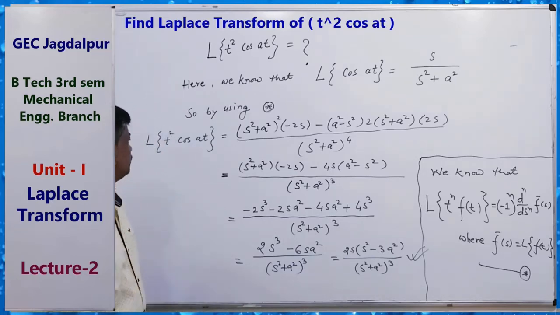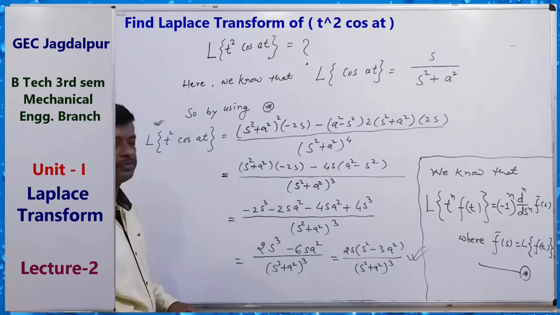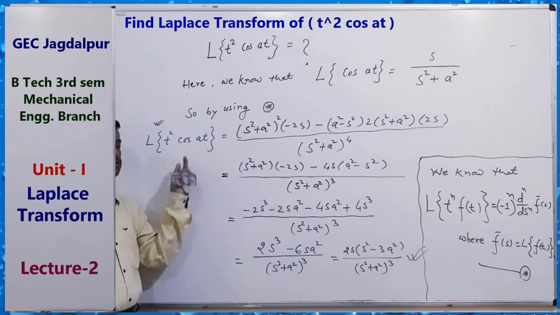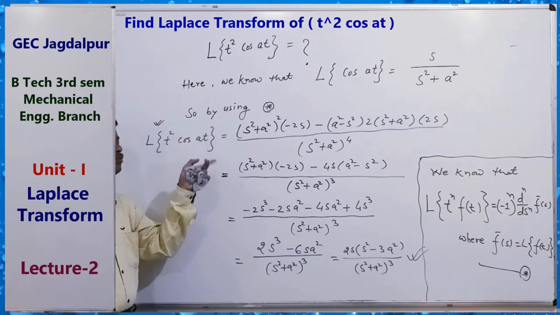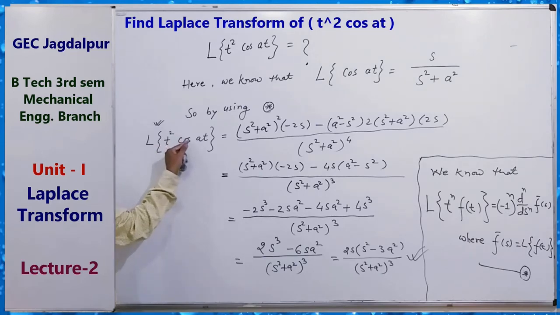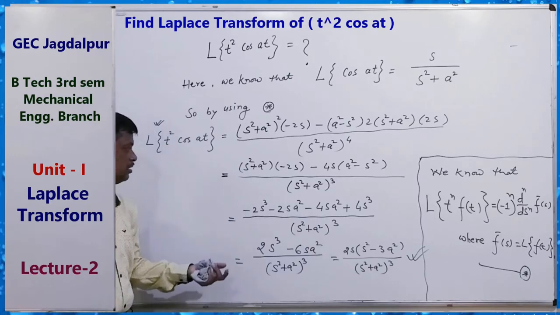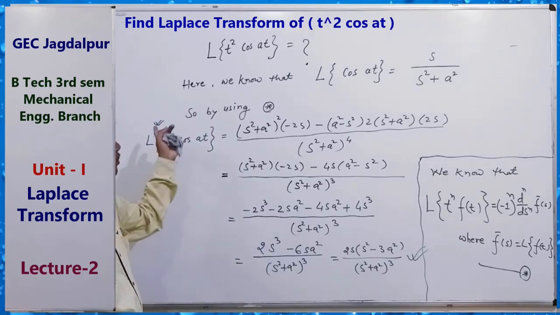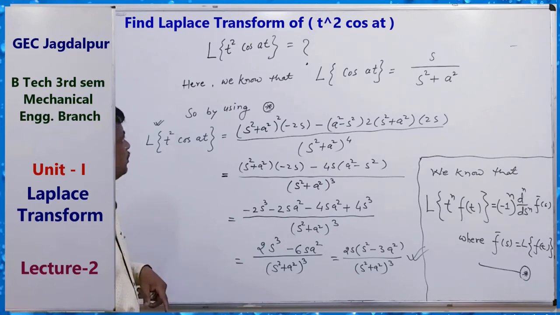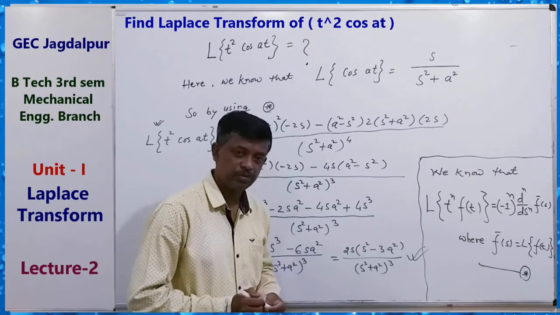Okay, so you can solve it by another method also. Cos at equals to (e to the power iat plus e to the power minus iat) by 2, and product it, and you know the Laplace transform of this by the shifting property. You can also use that method, but this is the short method. Okay, so these formulas are very important, so remember them.